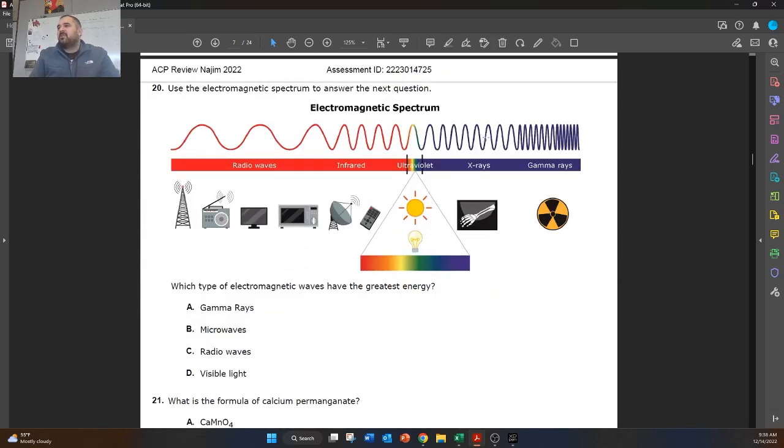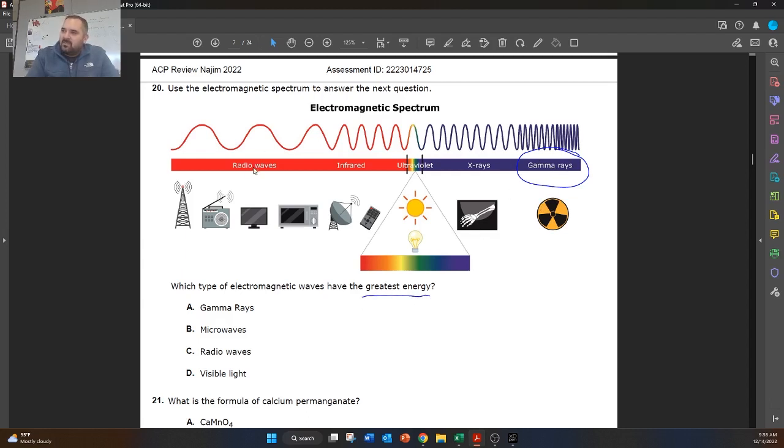All right, use the electromagnetic spectrum to answer the next question. Which type of electromagnetic radiation has the greatest energy? So the greatest energy, that's going to be the most dangerous type of radiation, which we've talked about being gamma rays. So gamma rays, these are the ones that are very much cancer-causing. They cause your DNA to denature, which is bad for your DNA. Just remember, gamma rays are the most dangerous. If you're asked about greatest energy, that's going to be gamma radiation.